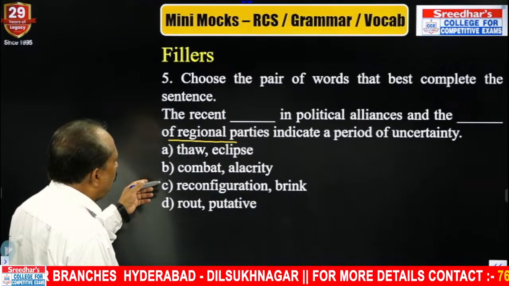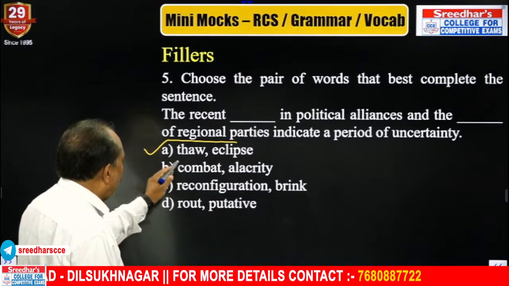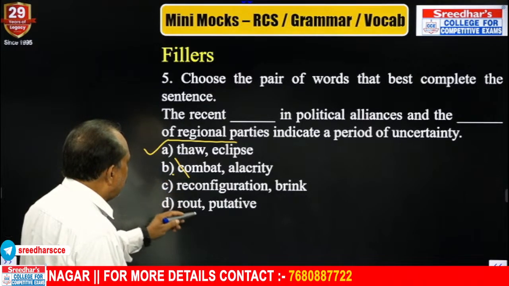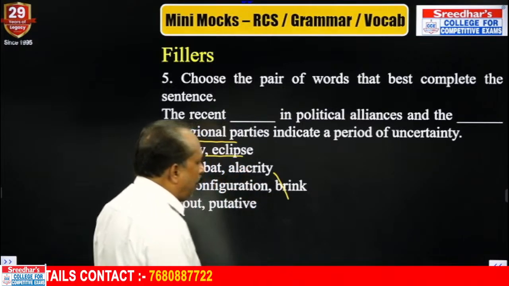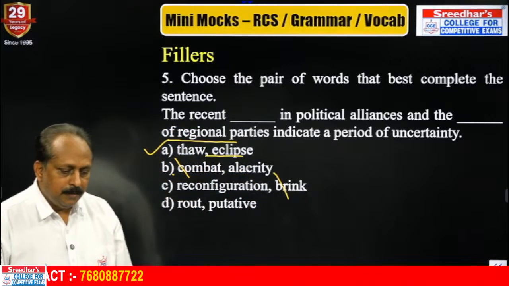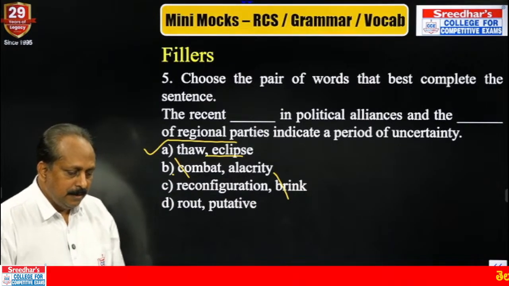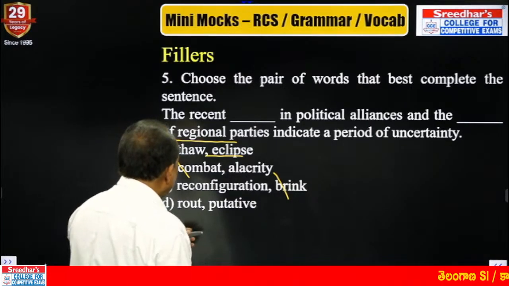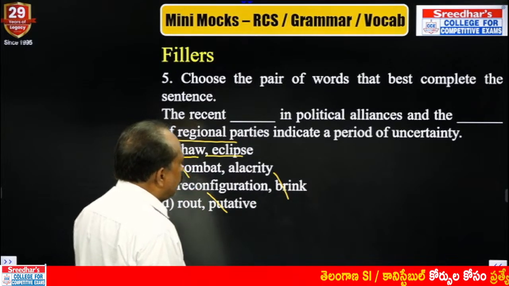What is the answer here? "The recent combatant political alliances," you cannot say. "Recent combat," no. "Reconfiguration," you can use. But "the brink of, eclipse of regional parties" means many regional parties may disappear. No, B is not the answer. Answer is A. And "putative" you cannot use. "The recent thaw." Thaw means what?